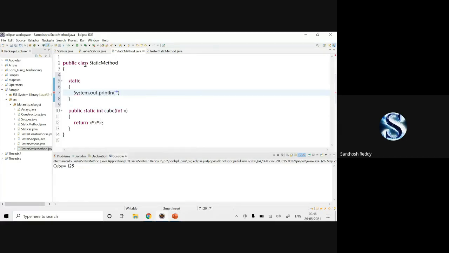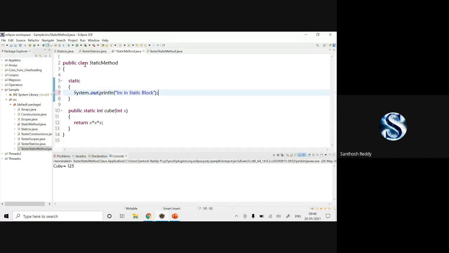System.out.println, "I'm in static block." Now, can anyone tell me what the execution order is? First, will it execute the cube method or the static block?